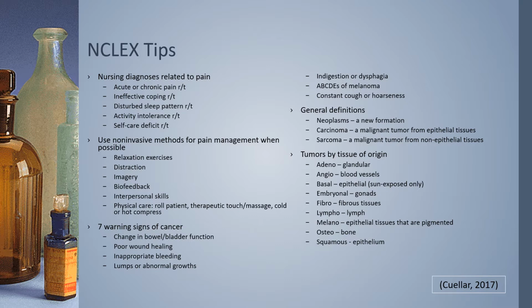I found something that's kind of cool with the 7 warning signs of cancer as noted below. So obviously we know the ABCDEs of melanoma. It's kind of been drilled into us, but the other ones are more vague symptomologies that could be related to cancer, which I thought were pretty cool to note. Some general definitions and tumor tissue origins are noted below, just for some help in NCLEX studying.